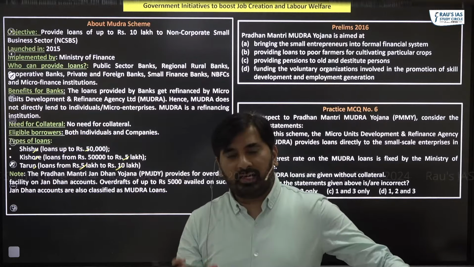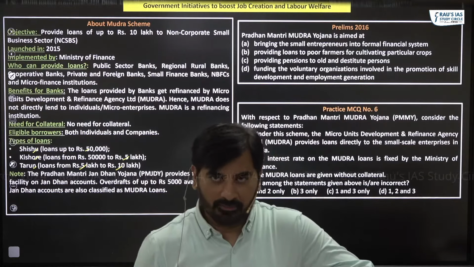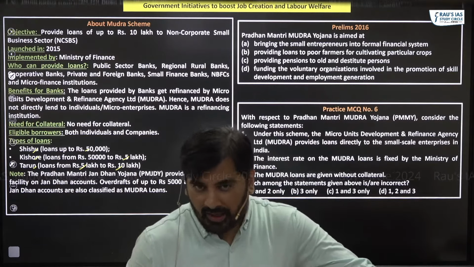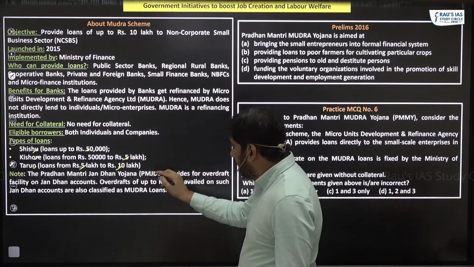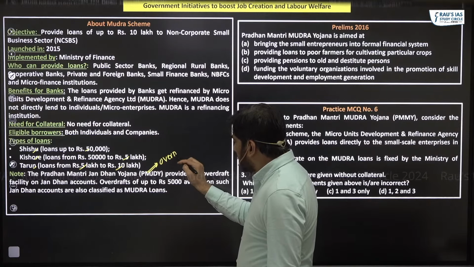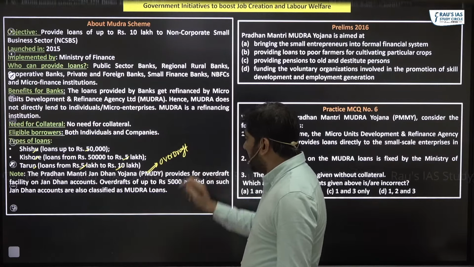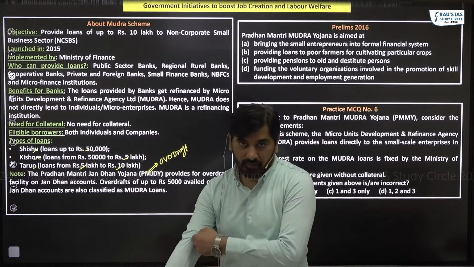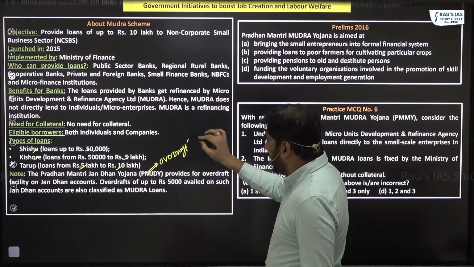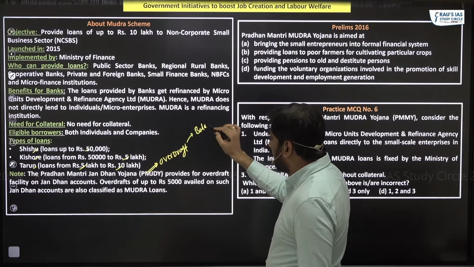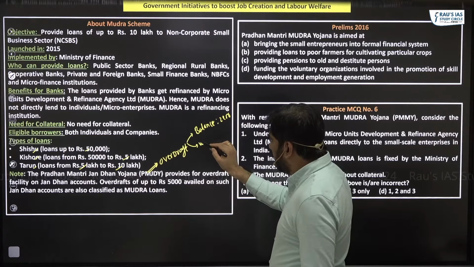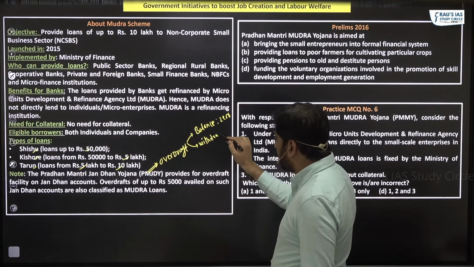Now look at the next part. All of you know about Pradhan Mantri Jan Dhan Yojana, right? Under Pradhan Mantri Jan Dhan Yojana accounts, people who have such an account get a feature called overdraft. Overdraft means even when the balance in your Jan Dhan account is equal to 0, you could still withdraw some amount of money.